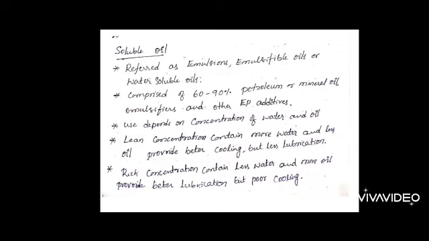In straight oil cutting fluid, you use 100% petroleum or mineral oil. Instead of that, in soluble oil 60 to 70% petroleum or mineral oil will be used, and the remaining will be emulsion or emulsifiable oil.